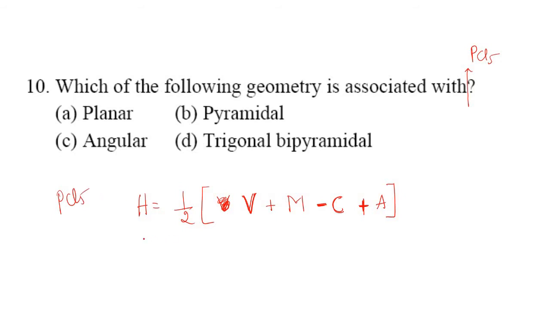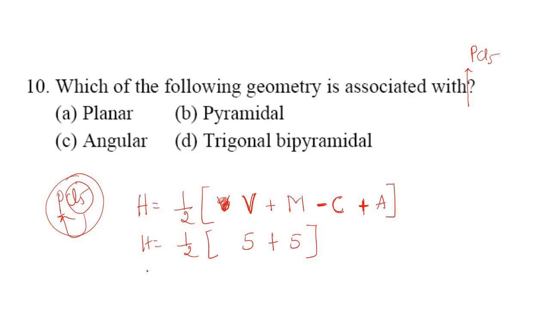So I want the question of PCl5. PCl5 hybridization is equal to 1 by 2. Valency of phosphorus, it is a nitrogen family member, so valency is 5, plus the number of monovalent species. There are 5 Cl atoms linked with phosphorus, so I will write here 5. And PCl5 is a neutral molecule, neither cation nor anion, so I am not bothered about that. H is equal to 5 plus 5 is equal to 10 by 2, and 10 by 2 is nothing but